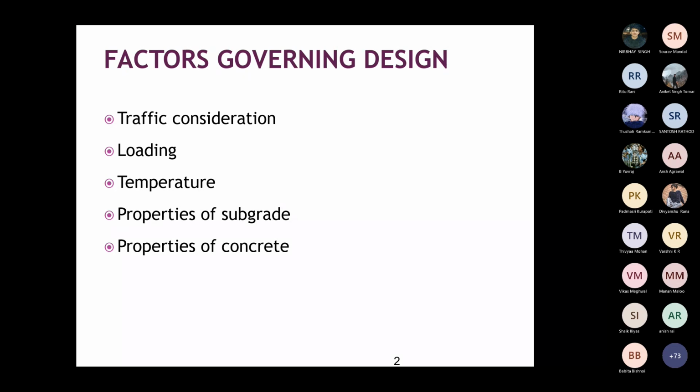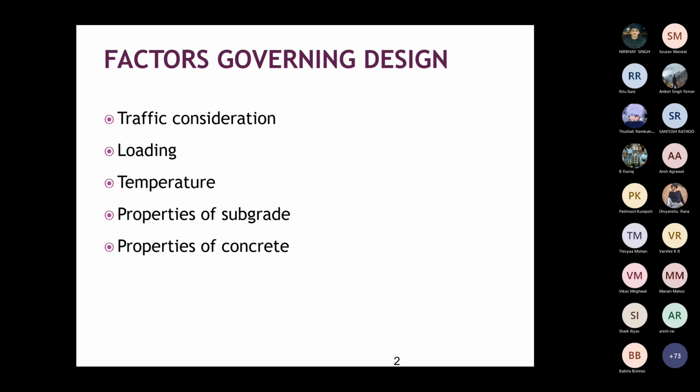Because during the night and day, the warping pattern is different, or the crack developed is different. So the traffic during daytime and nighttime has to be considered separately. Then what's the axle load coming from each axle of the vehicle, and what's the temperature variation. That depends on the area where you're constructing the road. Then the thickness of the pavement, since the temperature we consider depends on that, and the properties of the subgrade soil and the concrete.